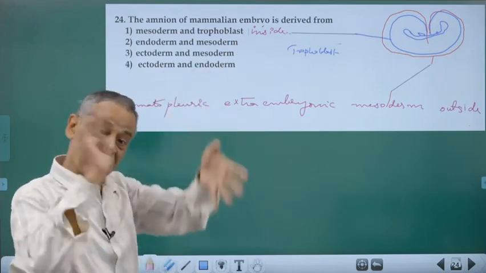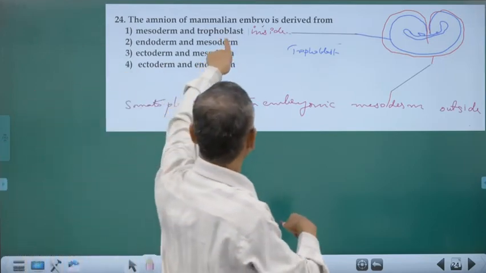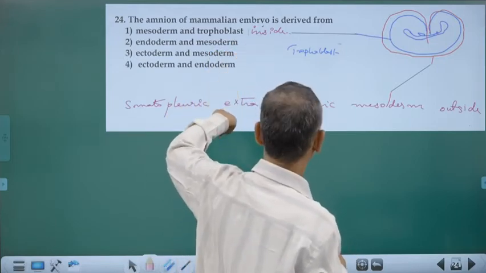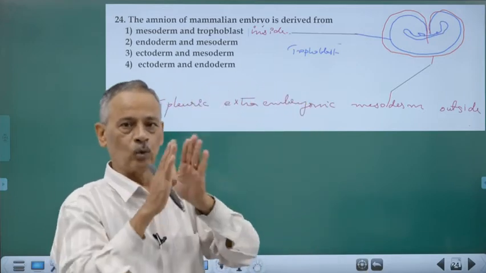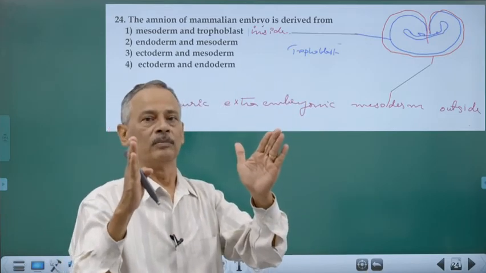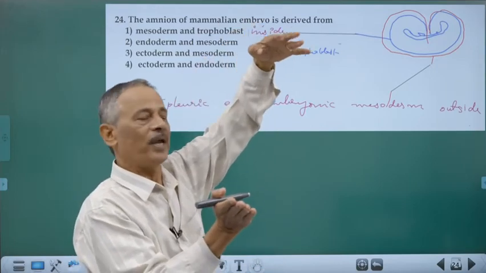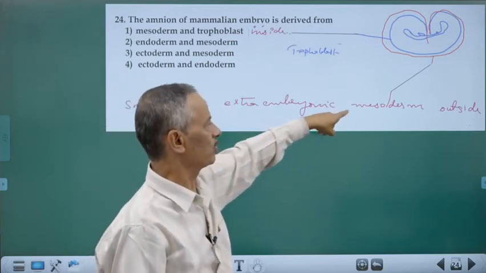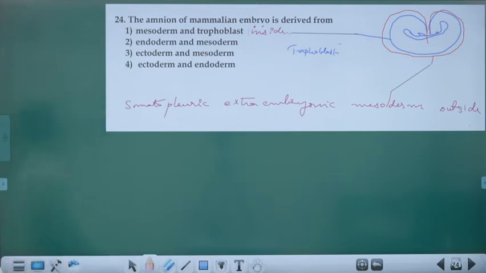Chorion has the same layers but in inverse order, so the trophoblast is outside and the somatopleuric mesoderm inside. What is somatopleuric? Somatopleure and splanchnopleure are the 2 layers of the mesoderm. See, the mesoderm is splitting. The outer is somatic and the inner is splanchnic. So somatopleuric extra-embryonic mesoderm is outside. Clear?